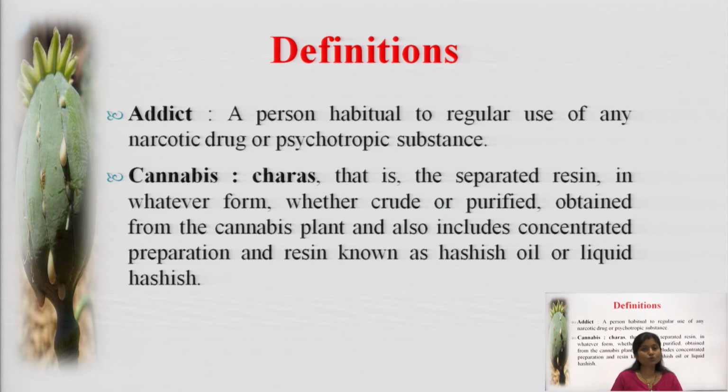So now coming to the definition part, or you can say some terminology which is related with this Act and you must be familiar with it. The first one is addict. An addict is a person habitual to regular use of any narcotic drugs or psychotropic substances, and the property is known as addiction.